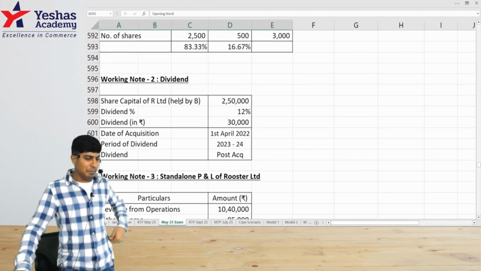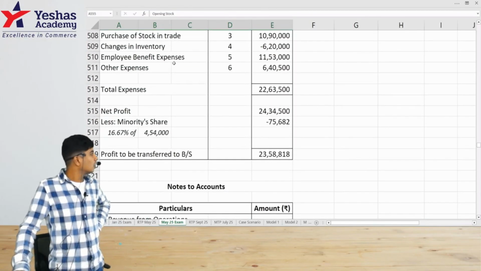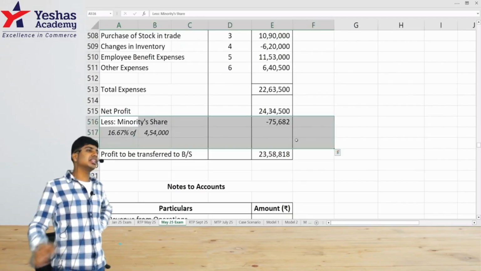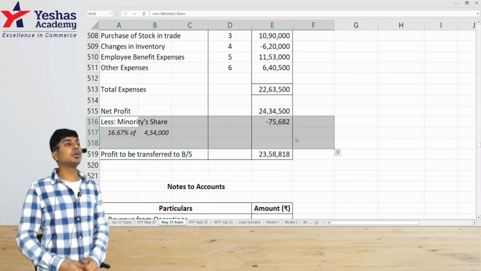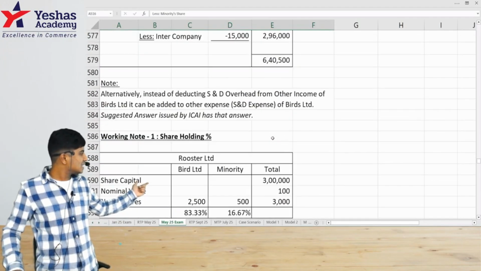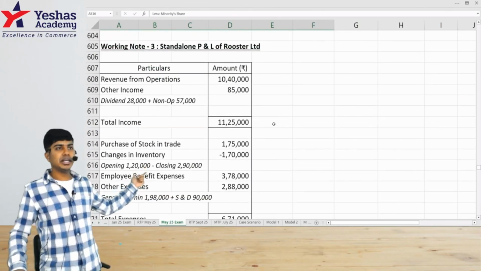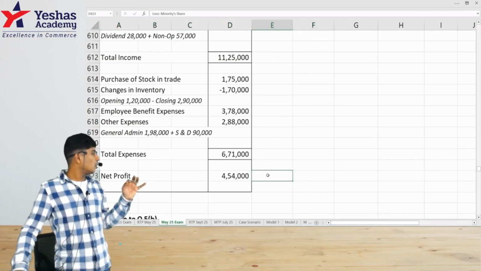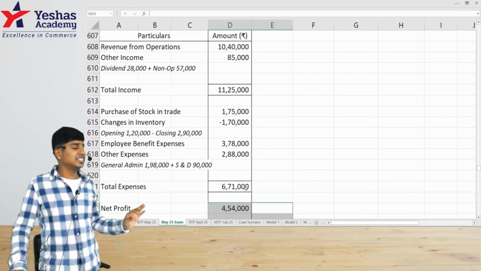In this, what happened is, at the end, I think now I get it, where the majority of them would have got it wrong. At the end of the consolidated PL, we were supposed to identify the minority share in the consolidated PL. To do this, they have not given the standalone P&L of the subsidiary. As a working note, we were supposed to prepare a separate standalone P&L of Rooster Limited, and identify the profit of the subsidiary without making any consolidation-based adjustments.